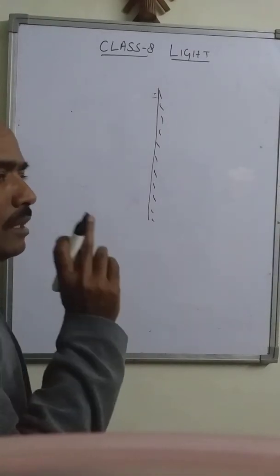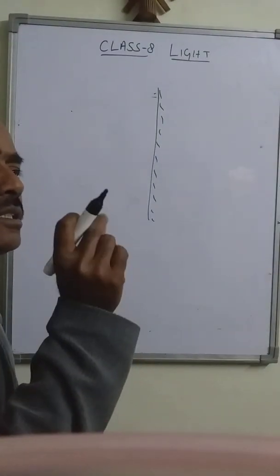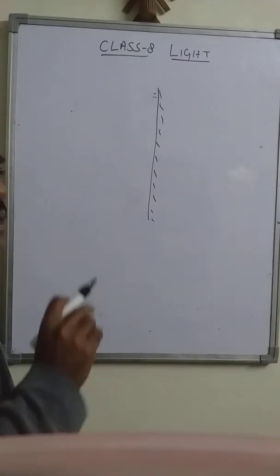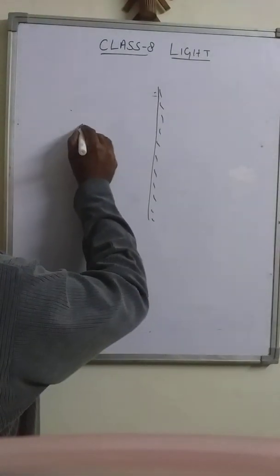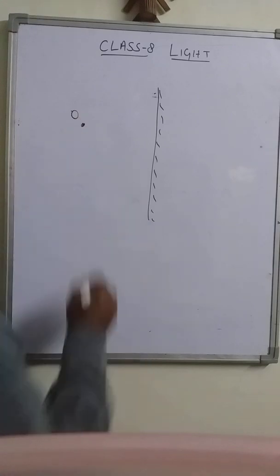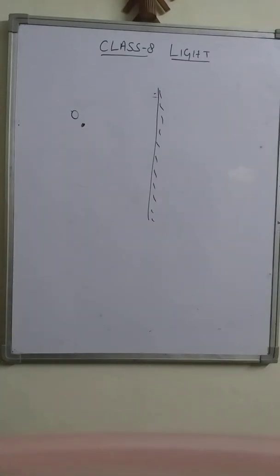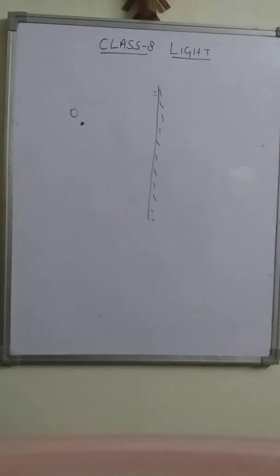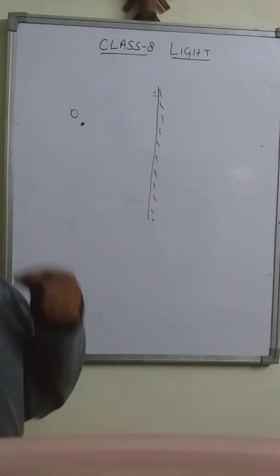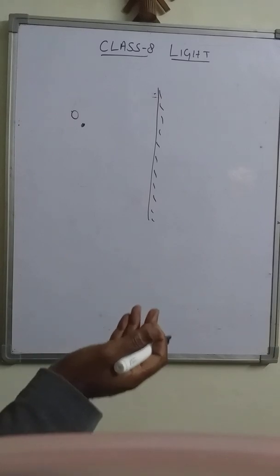I put an object which is smaller in size. Let us take the point object. This is the point object. Now, this is the object. Object means from the object the light rays will come out, because it is also a non-luminous source.